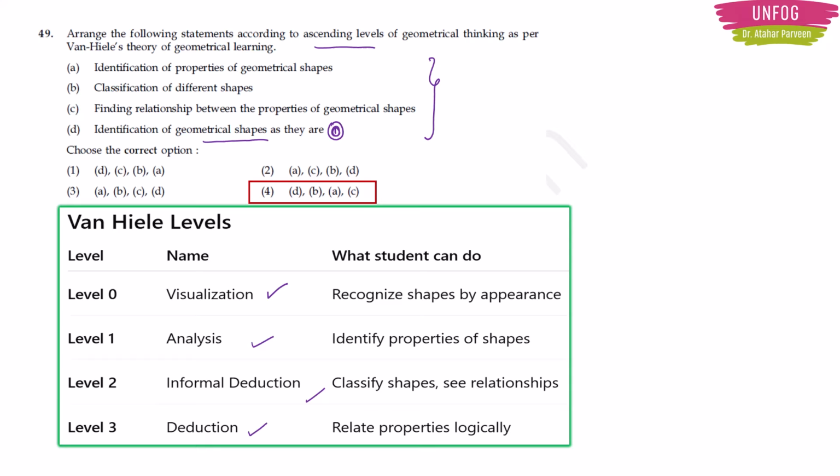Identify the properties of shapes. This is level 1. Then classify shapes and see relationships. So identification of properties of geometrical shapes. This is level 2. Then comes level 3. Right. So D, B, A, C are the correct levels of Van Hiele's theory of geometrical learning. Here option 4 will be the correct answer.